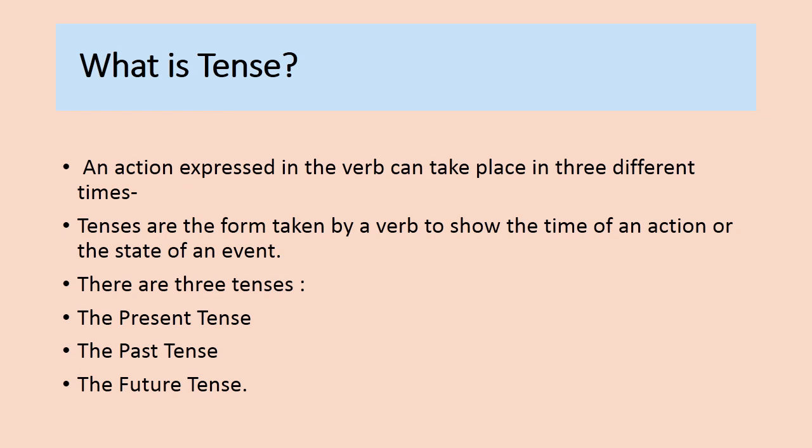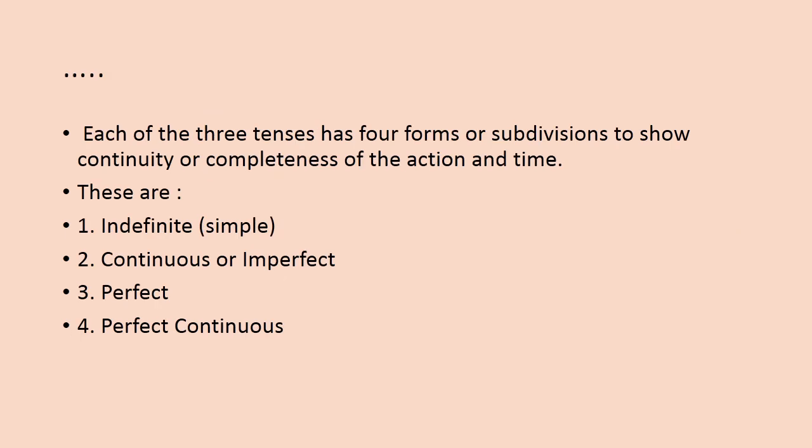An action expressed in the verb can take place at three different times. Tenses are the forms taken by a verb to show the time of an action or the state of an event. There are three tenses: the present tense, the past tense, and the future tense. Each of the three tenses has four forms or subdivisions to show continuity or completeness of the action and time. These are indefinite or simple, continuous or imperfect, perfect, and perfect continuous.